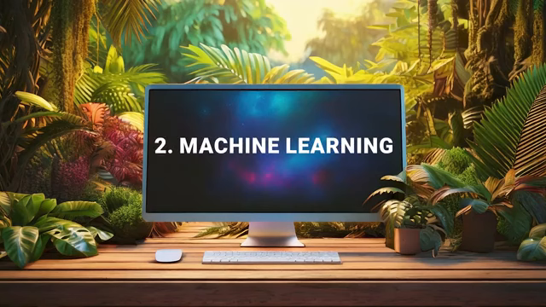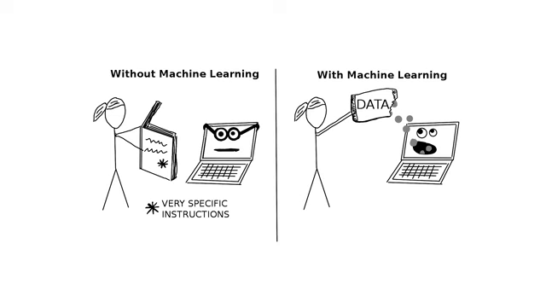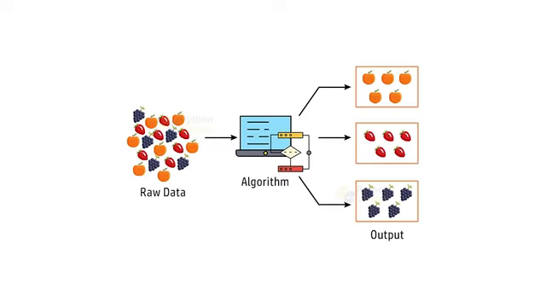Machine learning is a branch of artificial intelligence that enables computers to learn from data and improve their performance on tasks over time without being explicitly programmed for each task. In machine learning, algorithms identify patterns and relationships within data, making predictions or decisions based on new, unseen information.